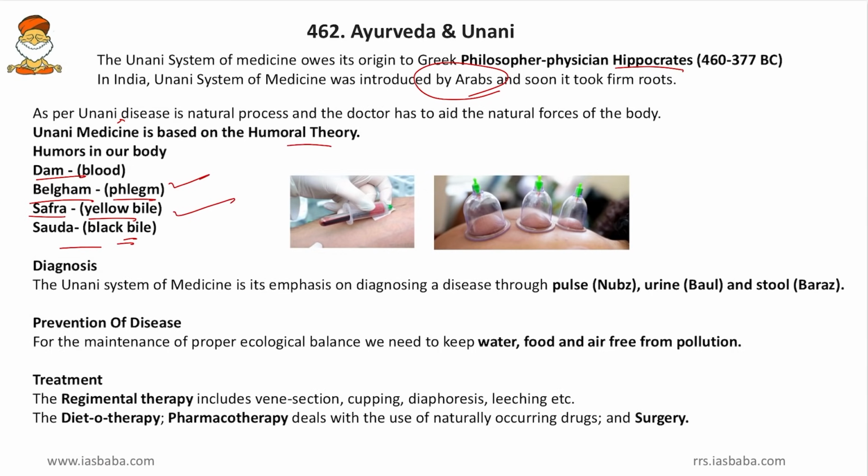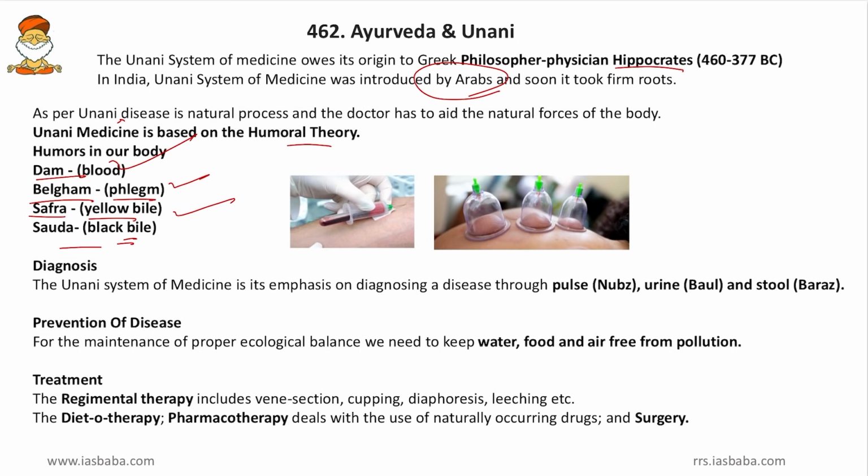And here, as a total, dam means the circulatory system or even the motion of the body, as we have spoken of in Ayurveda. Then balgham or phlegm means the mucus. Then safra means the digestive system or the pancreatic juice and the bile juice, and black bile means mental health. So if there is a good circulation of black bile, then we will be having good mental health.